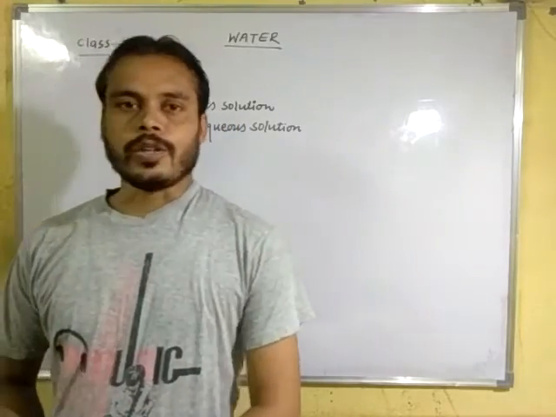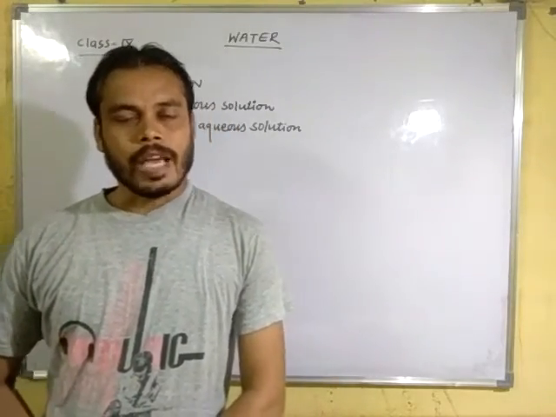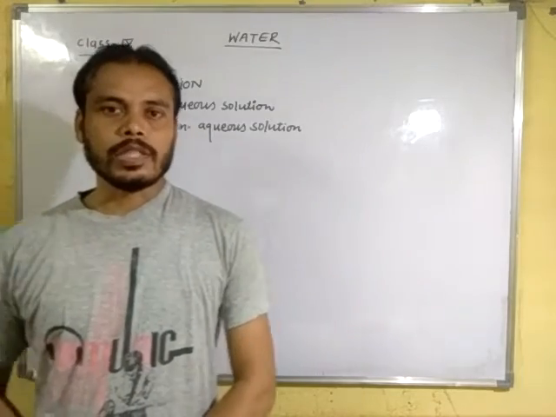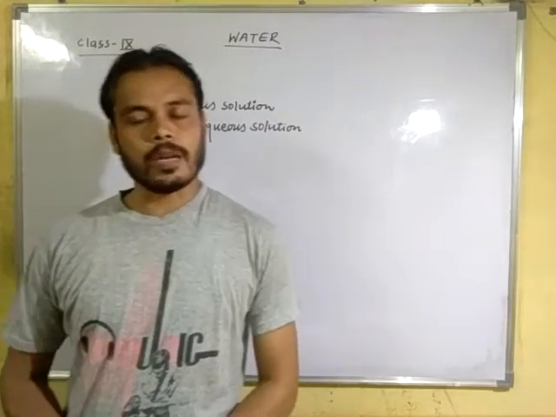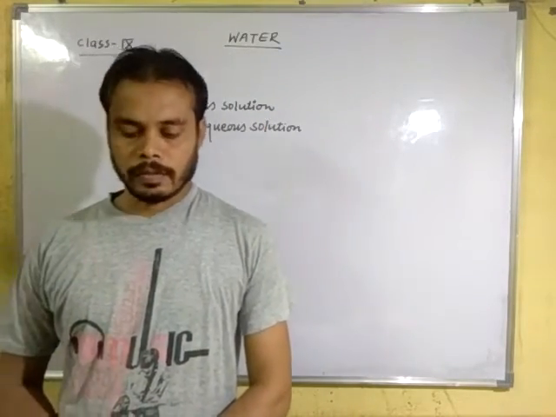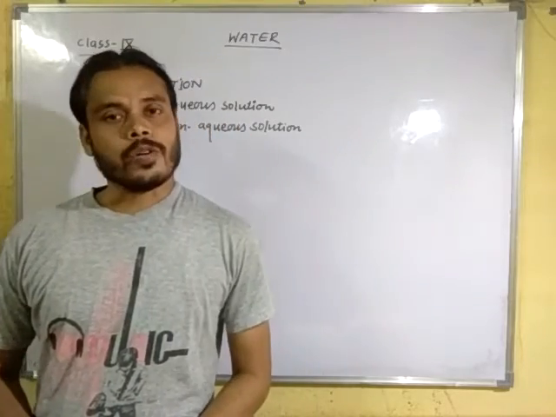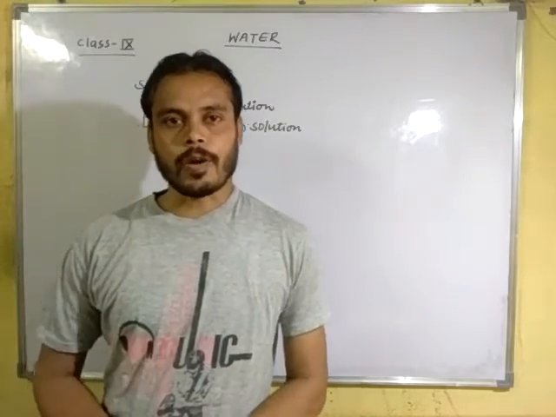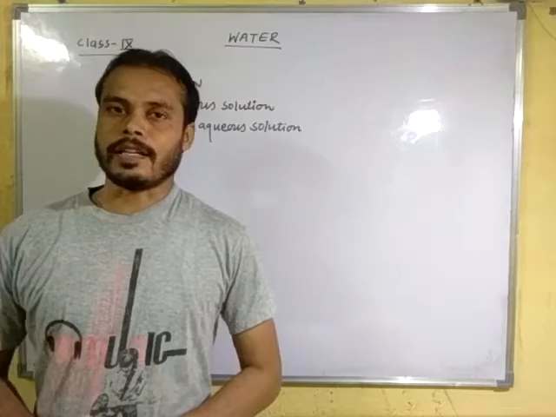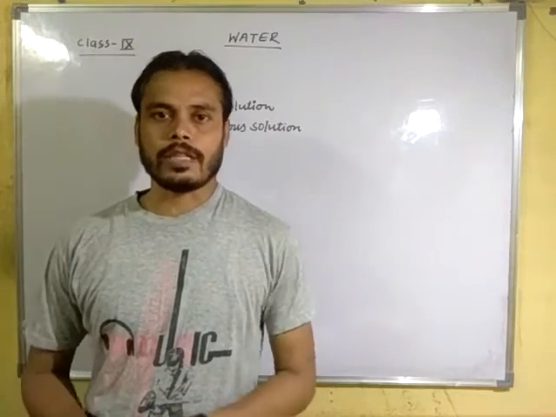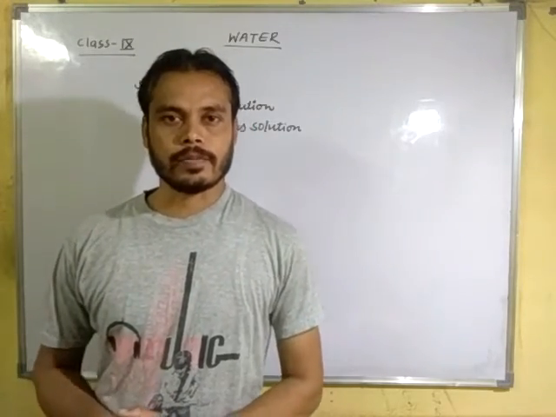In the last video we discussed the unique physical properties of water. Why water shows unique physical properties and why water acts as a universal solvent, I have already discussed.